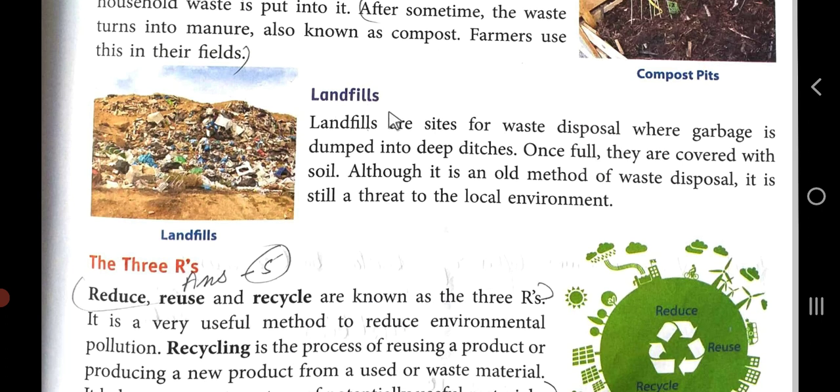Next is landfills. Landfills are sites for waste disposal where garbage is dumped into deep ditches. Once full, they are covered with soil. Although it is an old method of waste disposal, it is still a threat to the local environment. Now you can see the landfills. You can see the picture of landfills. So landfills are sites for waste disposal where garbage is dumped deep into the ground, in a ditch.